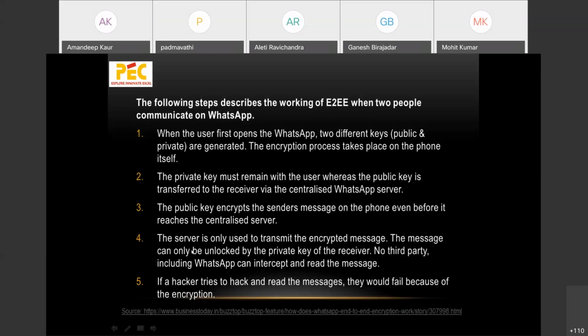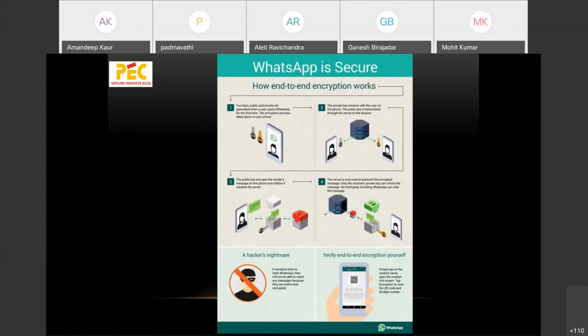The message can only be unlocked by the private key of the receiver. There is no third party in between. So if any hacker tries to hack it or read the messages, it will fail because of the encryption that has been incorporated. This is how it shows that WhatsApp is secure.